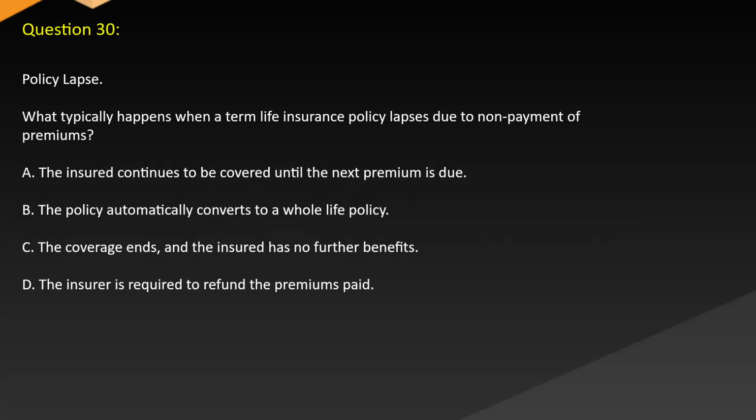Question 30. Policy lapse. What typically happens when a term life insurance policy lapses due to non-payment of premiums? A. The insured continues to be covered until the next premium is due. B. The policy automatically converts to a whole life policy. C. The coverage ends and the insured has no further benefits. D. The insurer is required to refund the premiums paid.